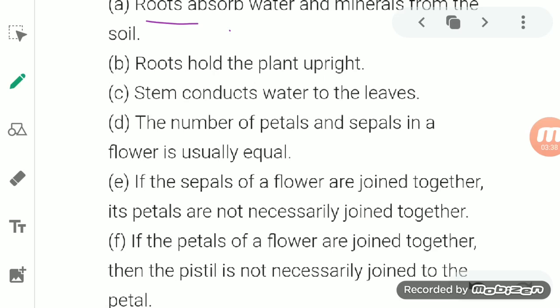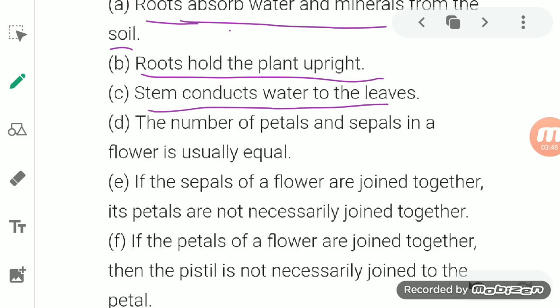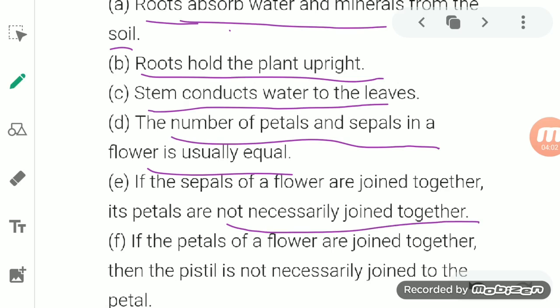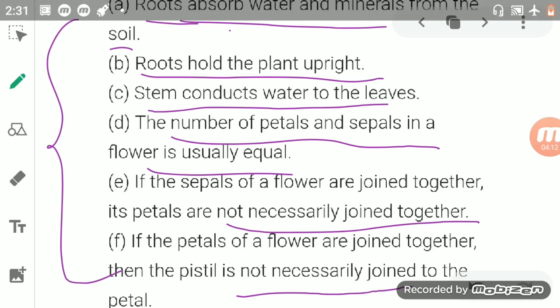So the first one: root absorbs the water and mineral from the soil. Root is responsible for making the plant stand upright. Stems are responsible for carrying the water from the roots to the leaves. The number of petals and sepals is not always equal, but usually equal. If the sepals of the flower are joined together, its petals are not necessarily joined together. If the petals of the flower are joined together, then the pistil is not necessarily joined together. Okay, so these are the answers of the first question.